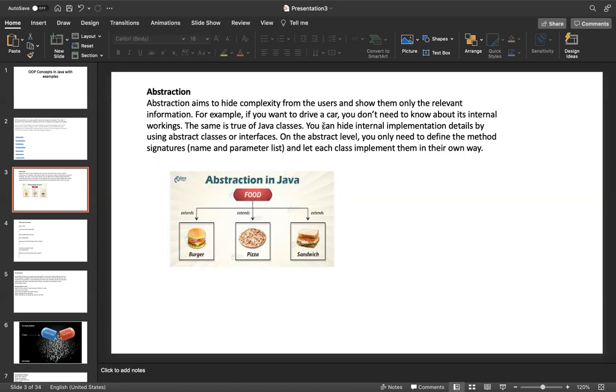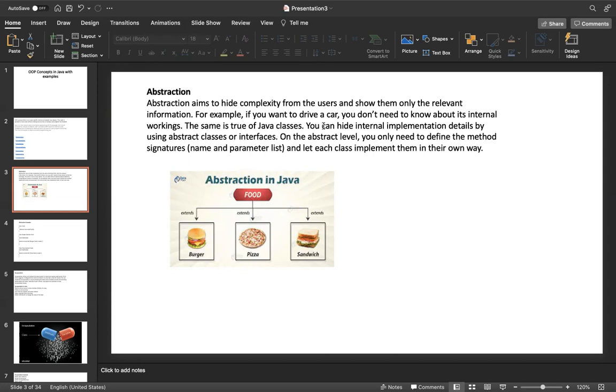If you go for an interview and the interviewer asks what is abstraction, tell them abstraction is hiding the internal implementation. Take one real time example, the car. If you want to drive the car, you don't need to know how the car is internally working.